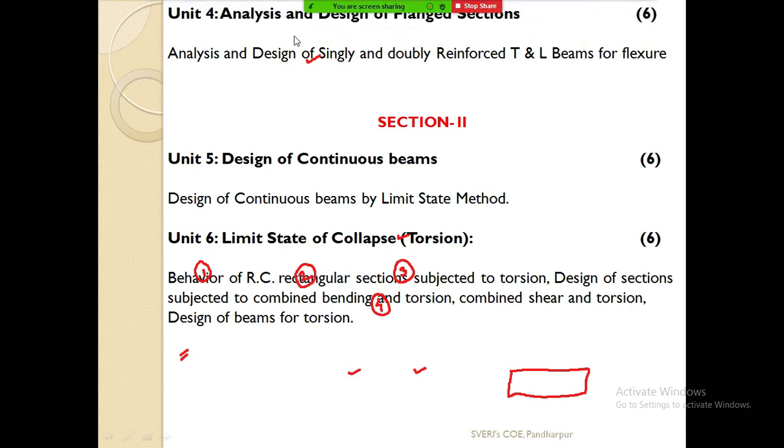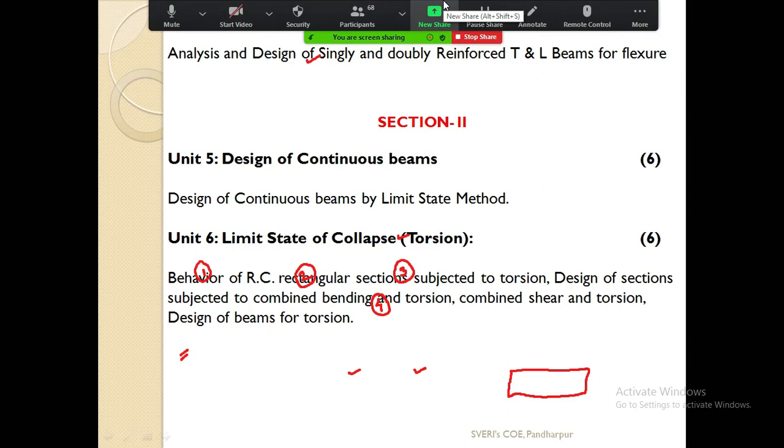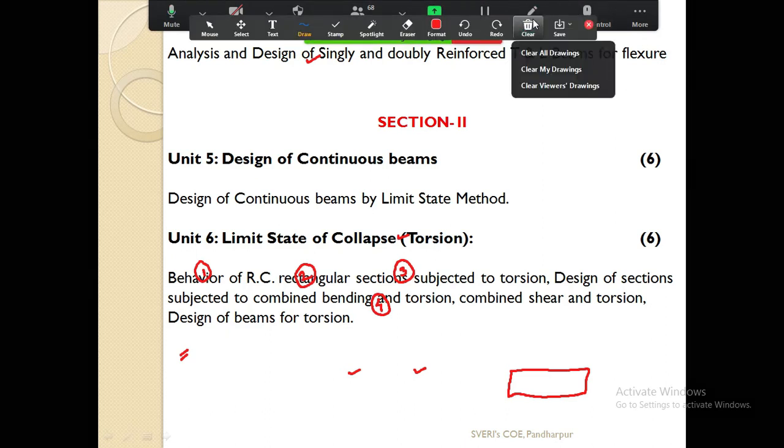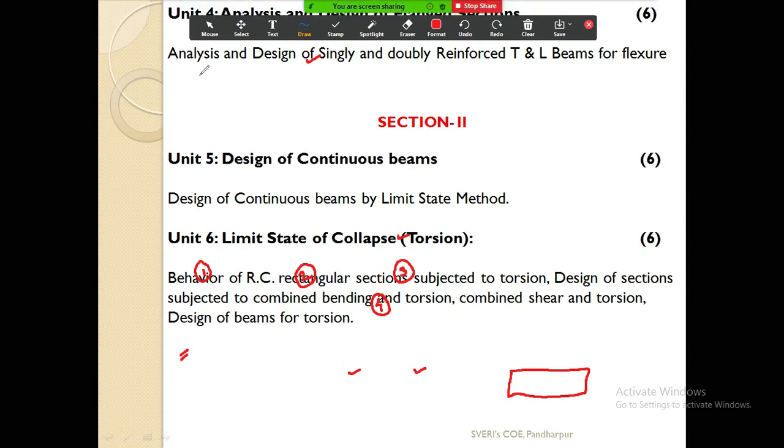Now the next unit is unit number 4, analysis and design of flanged sections. Here, analysis and design of singly and doubly reinforced T and L beams. In the previous unit, unit number 3, rectangular beams are there in your syllabus. And now in unit number 4, we are going to see what is T action and what is L action. So T beam and L beam mean what is T action and what is L action.